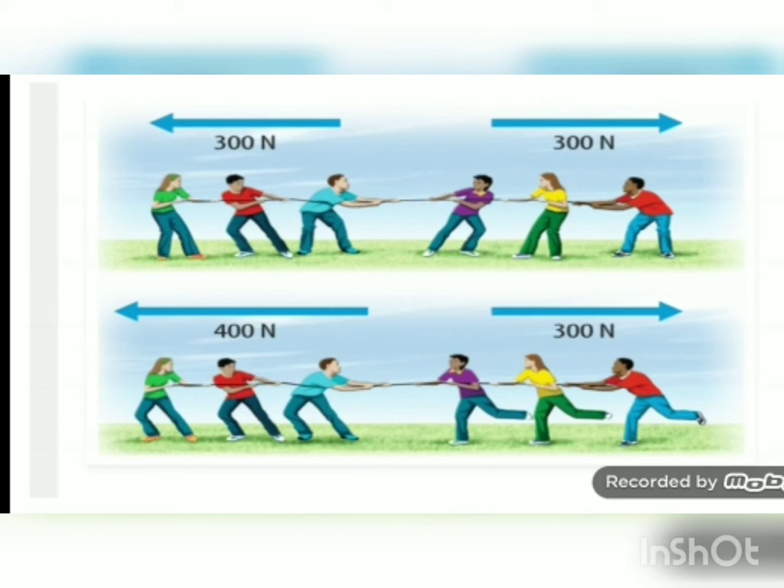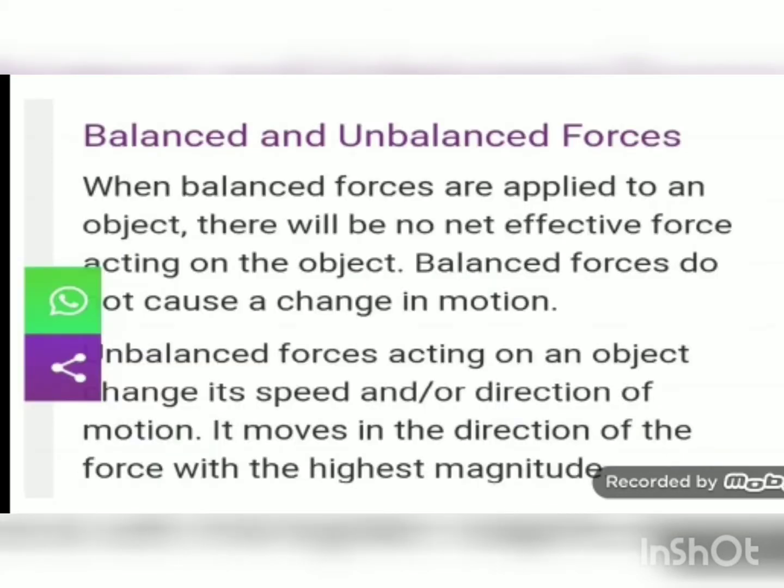You can see in the first figure 300 Newton force is applied in opposite directions. So net force is actually 300 minus 300. So net force is 0. Now unbalanced force. Unbalanced force acting on an object changes its speed or direction of motion. It moves in the direction of the force with the highest magnitude.